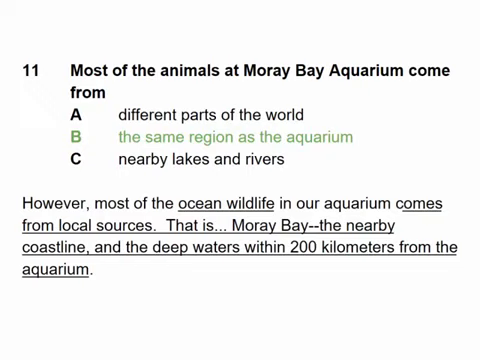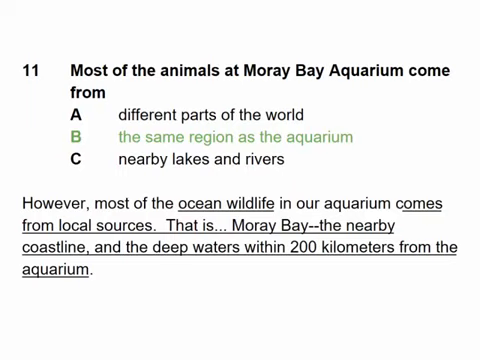C might be tempting because of the word nearby, nearby lakes and rivers. But obviously, lakes and rivers cannot be ocean wildlife that they're discussing here. So most of their wildlife comes from the oceans. Lakes and rivers are freshwater, not ocean water, so that does not work as a choice.